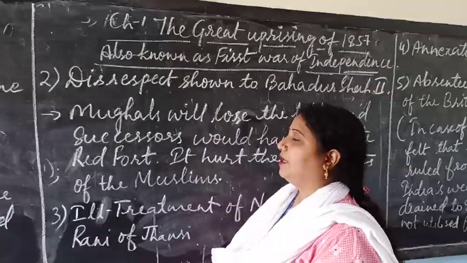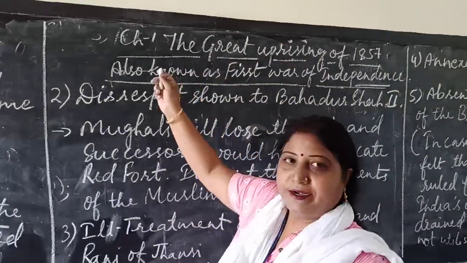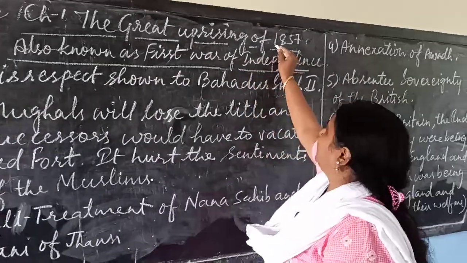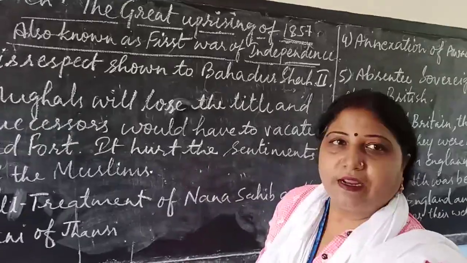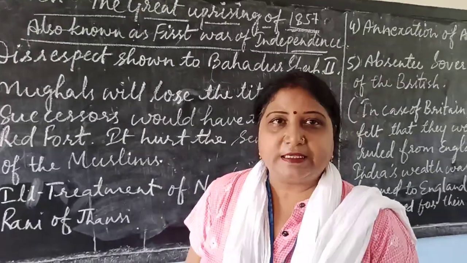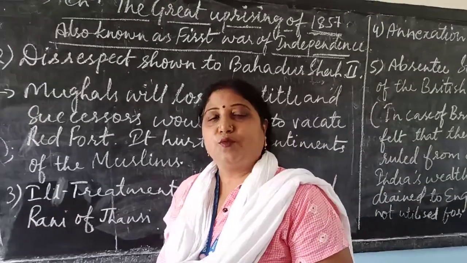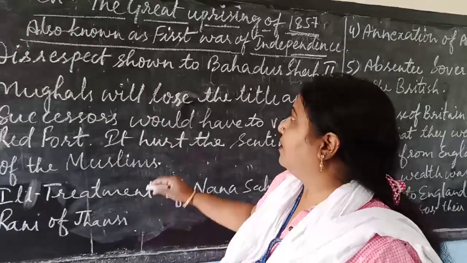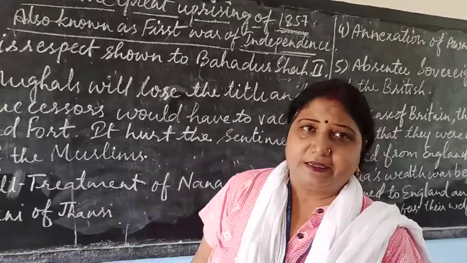Today we will start with a new topic, a new chapter, Chapter 1, Modern History: the Great Uprising of 1857. This Great Uprising is also known as the Sepoy Mutiny, the Revolt of 1857, and the First War of Indian Independence.